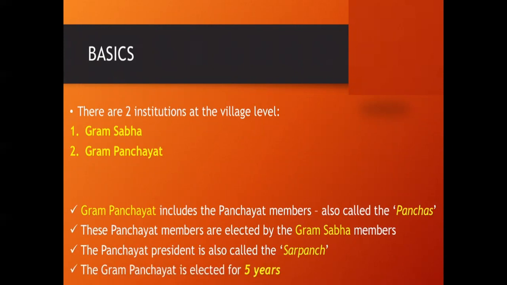He is called Sarpanch. Okay. And the Gram Panchayat is elected for how many years? 5 years. As we all know, at the national government level also the tenure for the Indian government is 5 years only. Means in every 5 years it changes. In the same way, at the village level, the Gram Panchayat is also elected for 5 years.